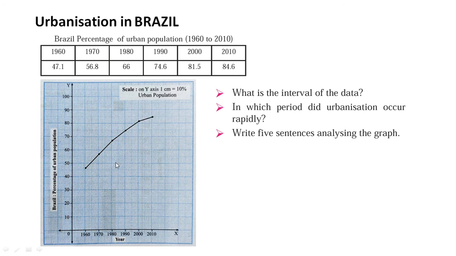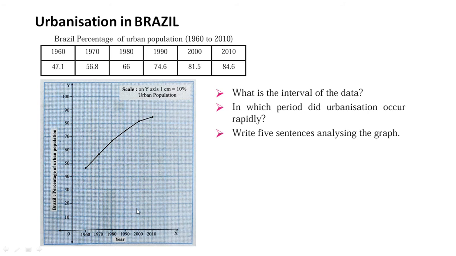And this is the line graph that we have drawn in accordance with this data. Now, if we see the questions, what is the interval of the data? The interval of the data is 10 years, 1960 to 1970, 1970 to 1980. So the interval of data is 10 years.